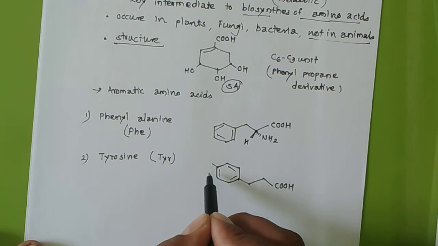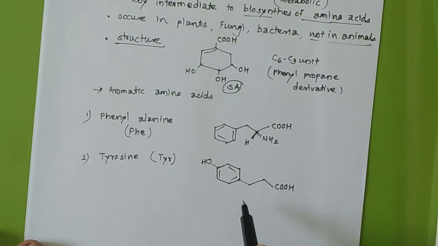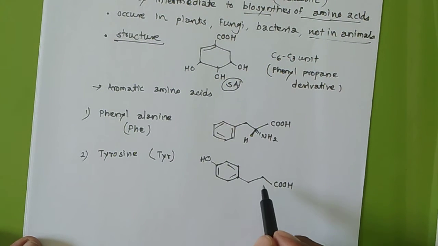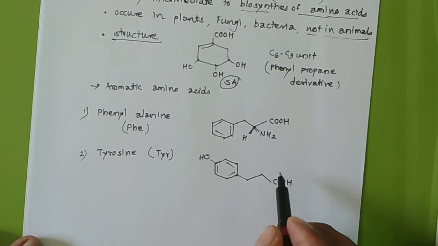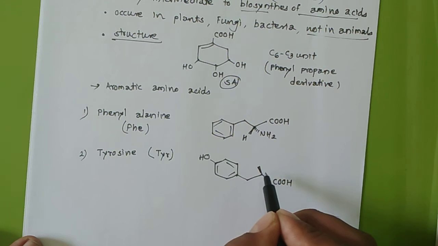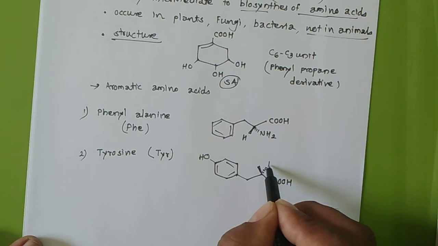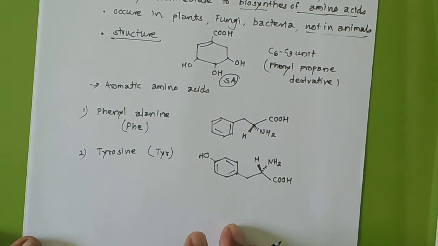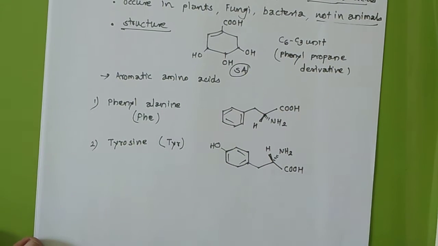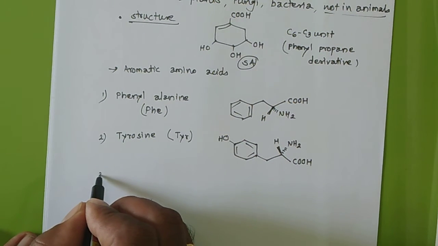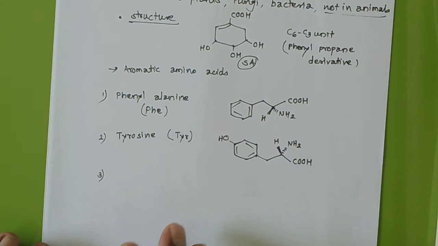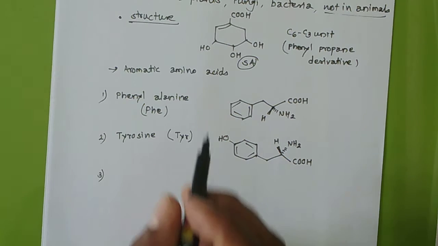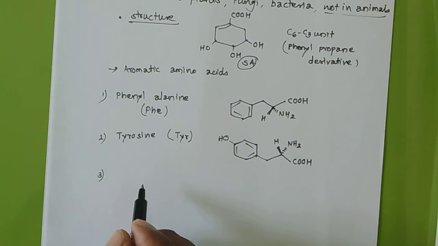Then I will complete the structure of tyrosine. Here one alcohol or phenolic group is there, and again the same amine and acid. So this is the second amino acid, which is important for us and is biosynthesized using this shikimic acid pathway.